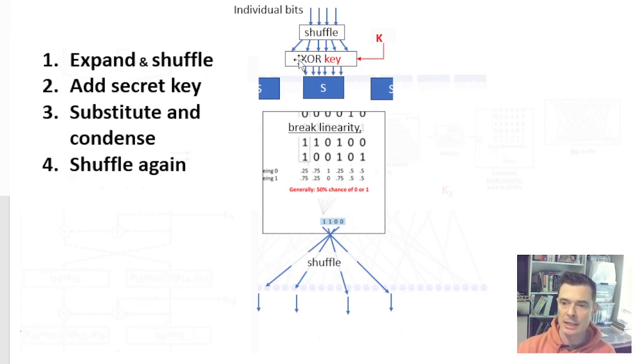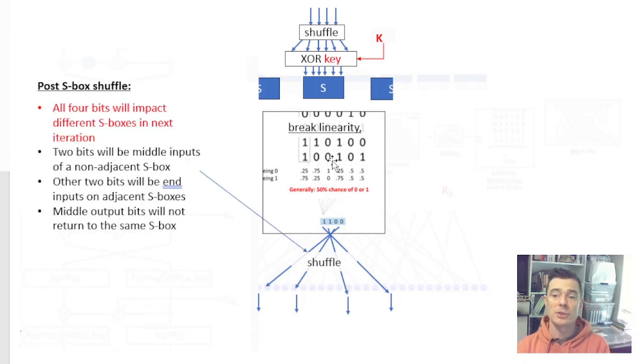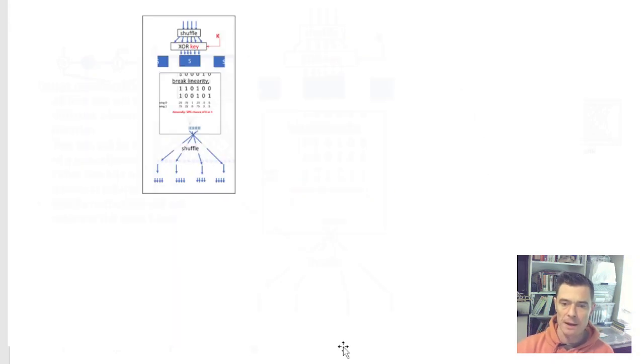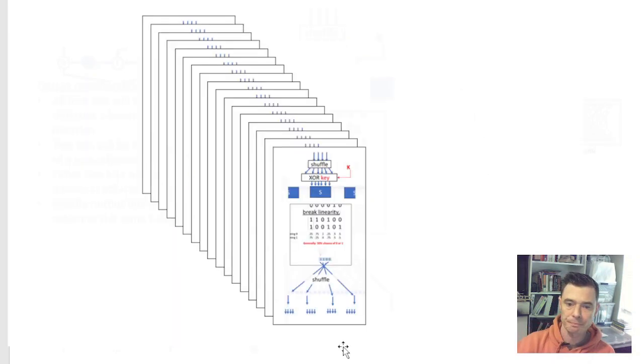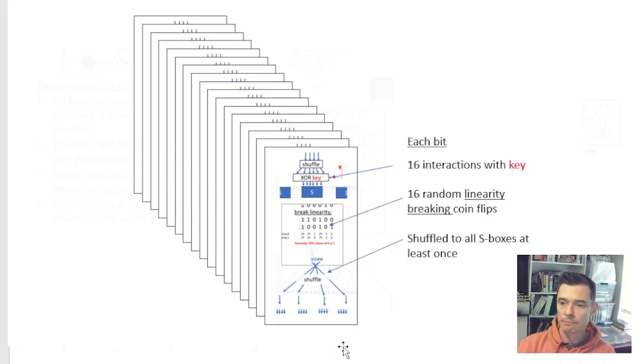Then each bit is also going to be influenced by the key again before it goes off to see a different S box. This is very intentional, as this whole ordeal is going to repeat 16 times. So every bit is going to see every flavor of S box.